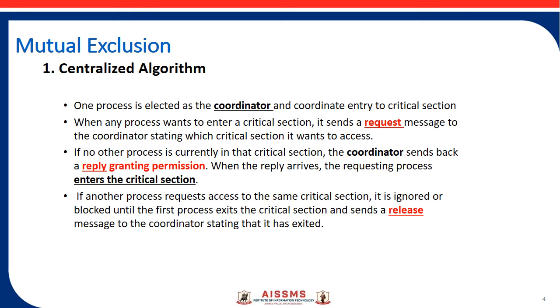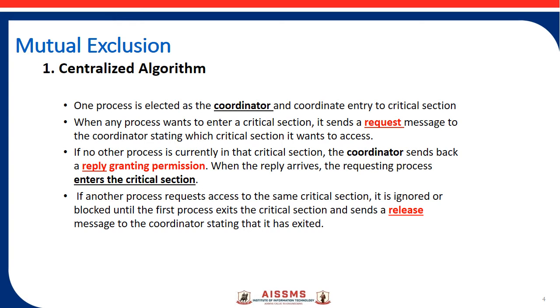The centralized algorithm to achieve mutual exclusion is a simple and straightforward algorithm. So we'll see how it works. In a centralized algorithm, if there are multiple processes working concurrently at the same time, then among all the processes, one process is elected as the coordinator, known as the process coordinator, which has the responsibility to coordinate the entry to a critical section.